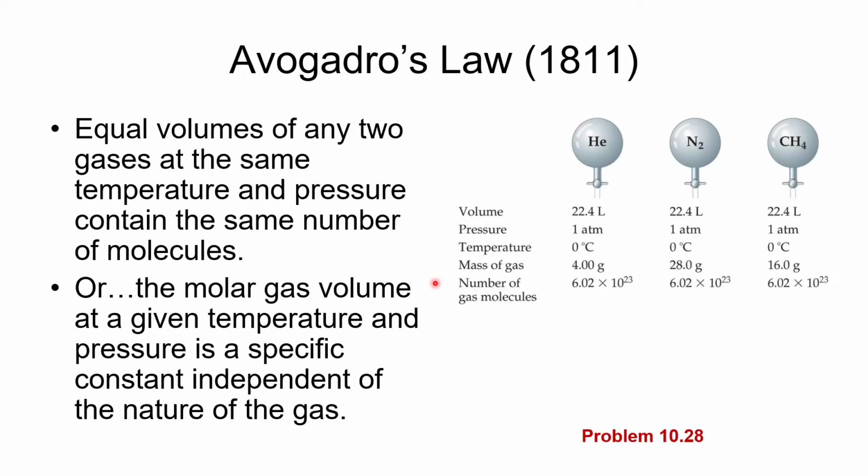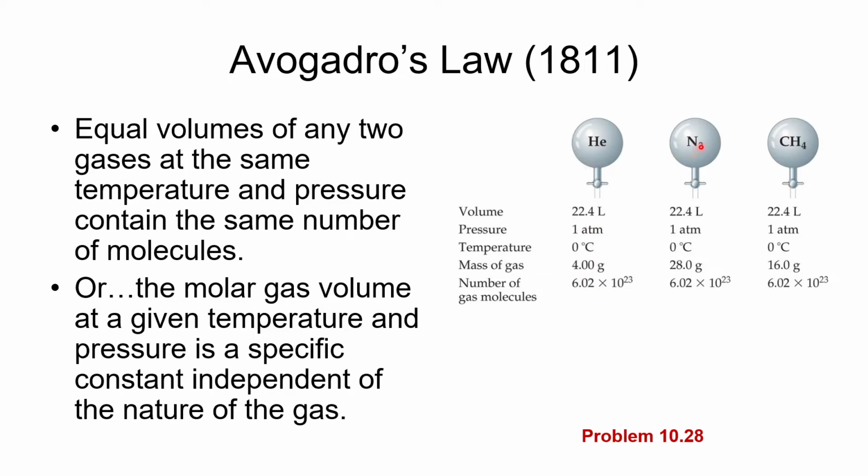So here is what we mean. Here I've got three gases. I've got helium, and we've got 22.4 liters of it. It's at 1 atmosphere, 0 degrees Celsius, and it's going to contain exactly 1 mole of helium atoms.